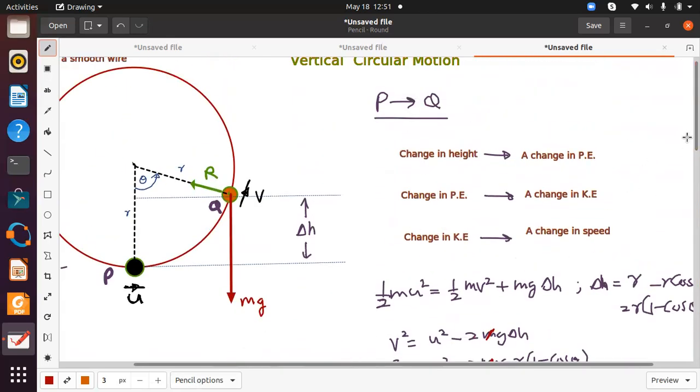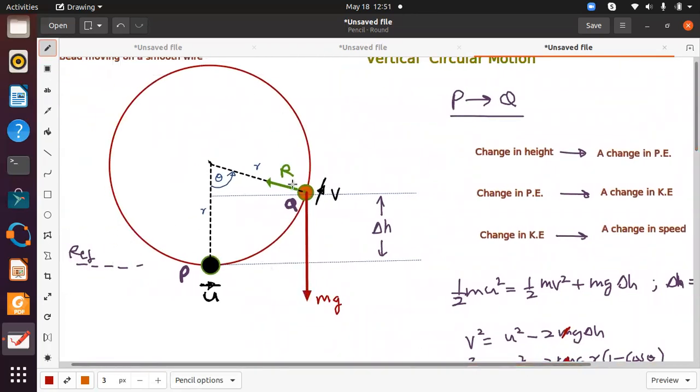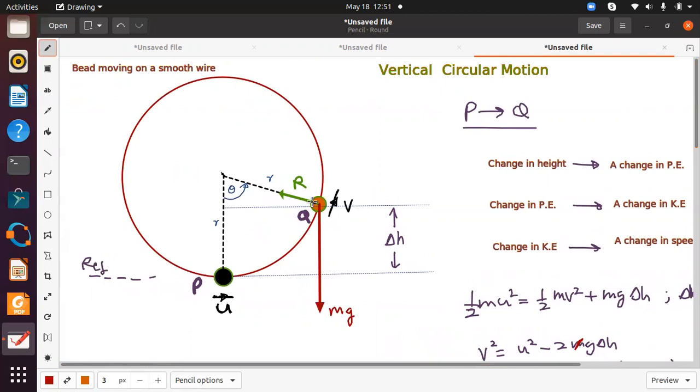Right. So we have arrived at this answer based on this example, a bead traveling on a circular wire. So depending on the example, the centripetal forces will differ. In this example, the bead is moving on the circular wire. It cannot go away from this circular wire. It has to stick to this circular path. Another example would be a bead or a particle tied to a fixed point by a rod, right? Then when it is given a velocity, it will move in a circular path or partly in a circular path.